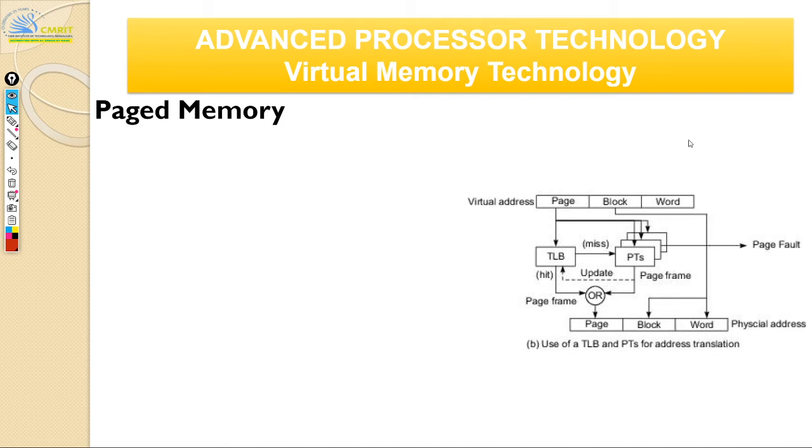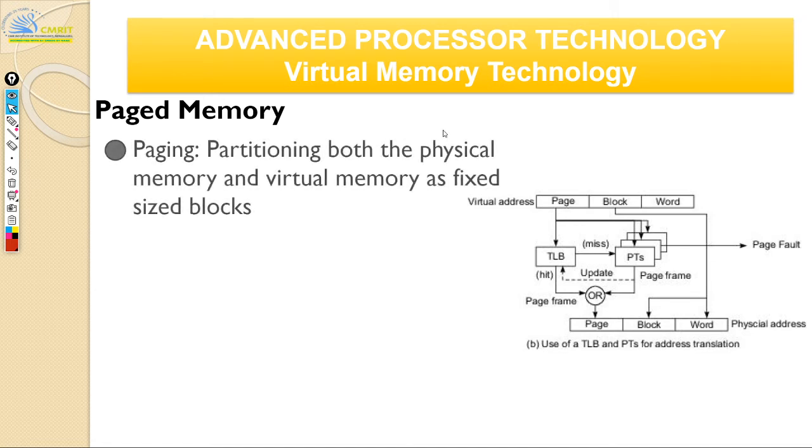Paged memory. So we talked about paging, right? What is paged memory? As you see, page, block, and word. You just divide everything into these three segments. Simply put, this is the same as your textbook with page numbers. That's all it is. Any textbook will have pages, and all the pages are of equal size, correct? Every page is A4 size or something. You have a standard size for your page.